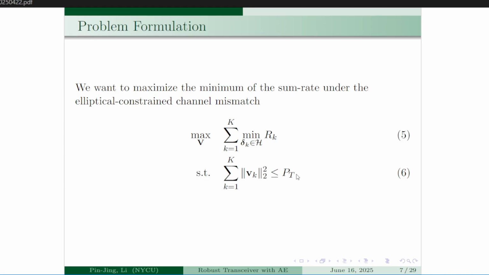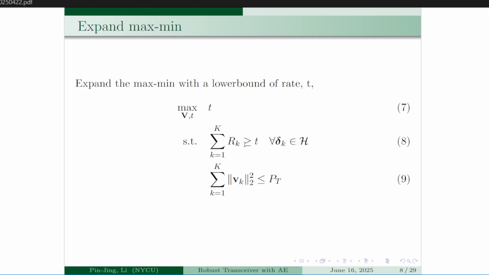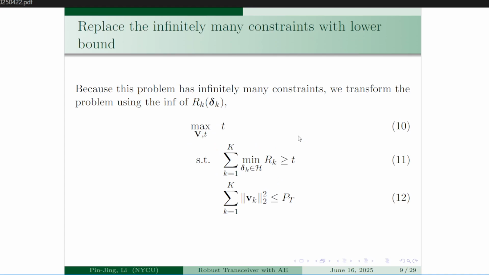So let's look into how to tackle this problem. We first look into this inner minimization problem. We first expand the maximization problem with its epigraph representation like this. And notice that we have infinitely many constraints on the channel H here. So we expand this constraint by using the infimum of the rate k. So we rewrite it like this.